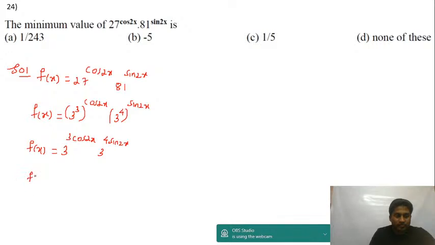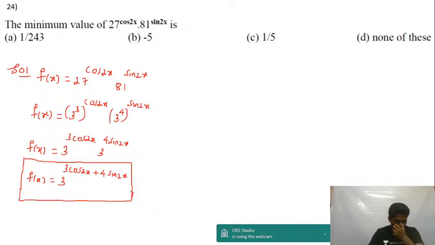Powers are added, so f of x is equal to 3 to the power of (3 cos 2x plus 4 sin 2x).